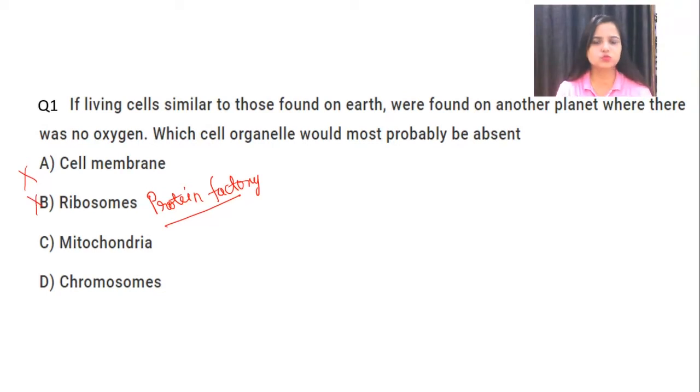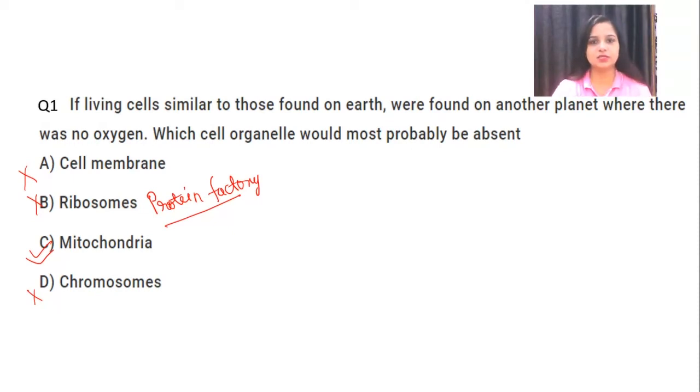Mitochondria, chromosomes. Chromosome is the genetic material. They contain the genetic information. So they don't have any kind of relation with the oxygen. So that is also the wrong answer. Mitochondria, definitely mitochondria require oxygen for its complete working. So that is the correct option here.